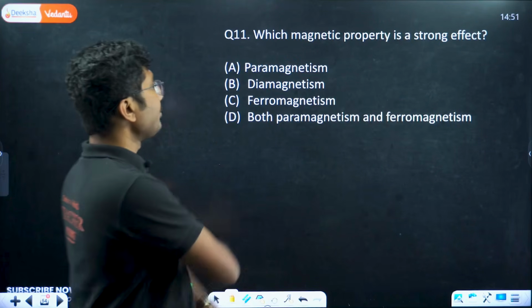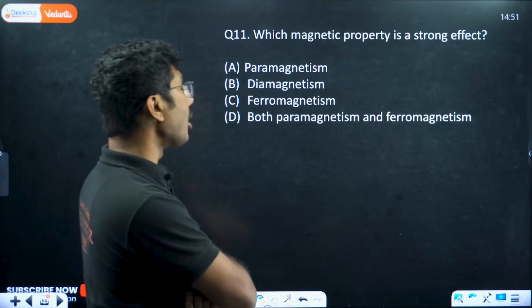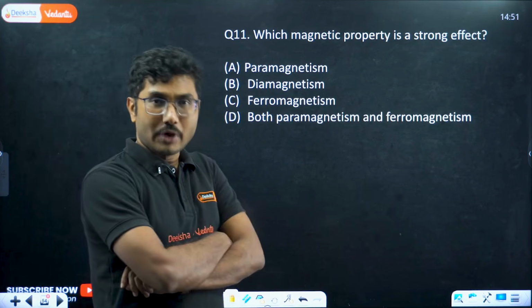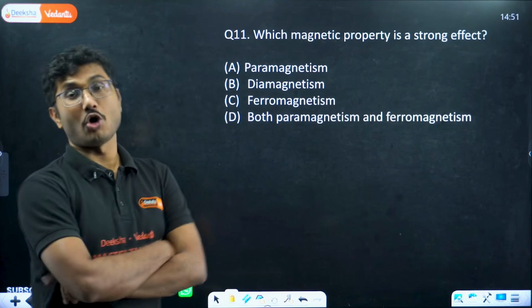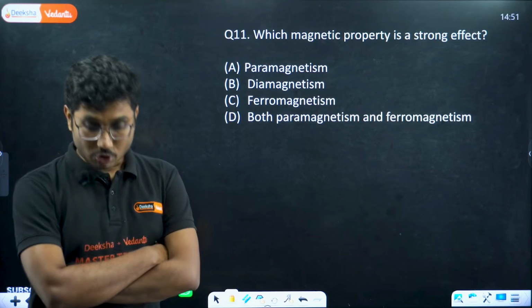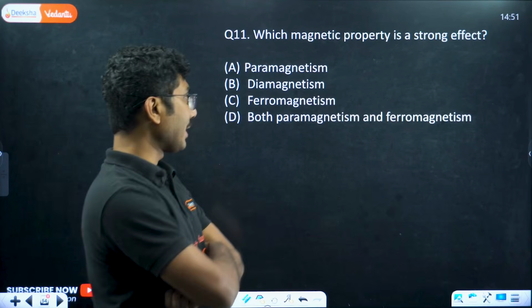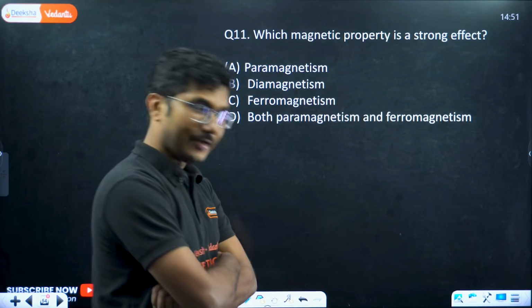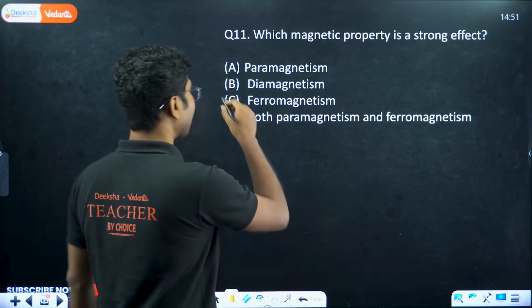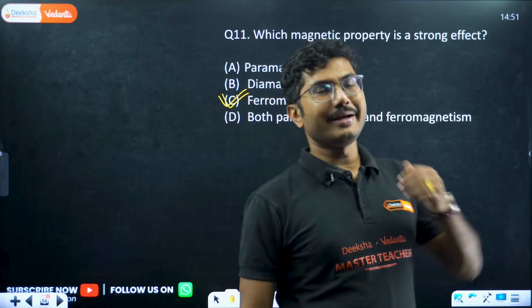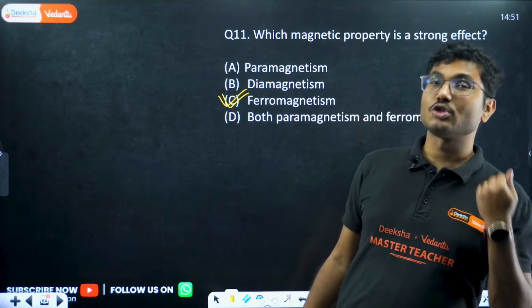Next, which magnetic property is a strong effect? Strong effect means if you are doing something that shows a strong reply. Paramagnetism, diamagnetism, ferromagnetism, or both para and ferro? Now here the answer is only ferromagnetism shows strong effect. When you bring an external magnet, it gets attracted strongly.